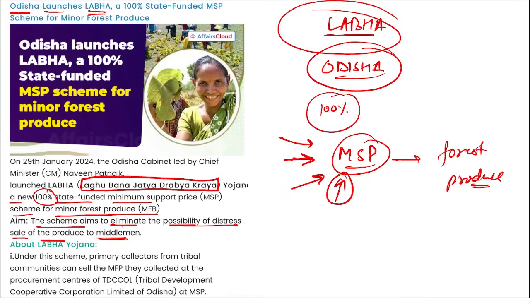Correct. Under this scheme, remember, primary collectors from the tribal communities can sell the MFP, that is minor forest produce they collected, at the procurement centers of the Tribal Development Cooperative Corporation Limited of Odisha at MSP. Right. These centers will be managed by self-help groups, and after collection, the amount will be transferred as a direct benefit transfer to the beneficiary account.